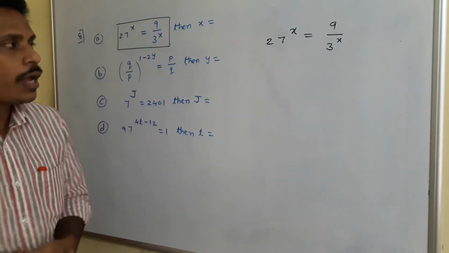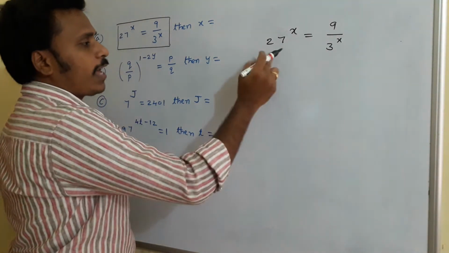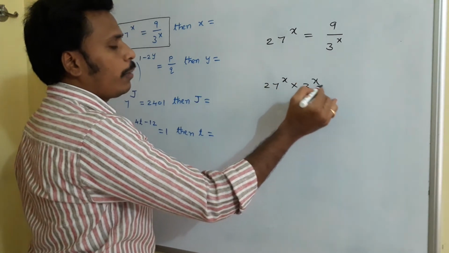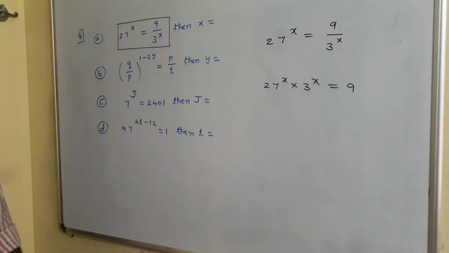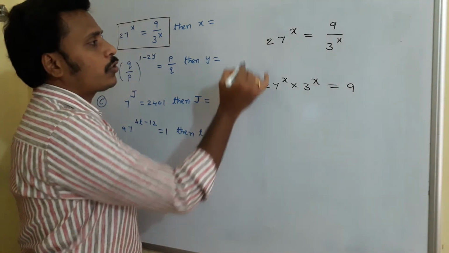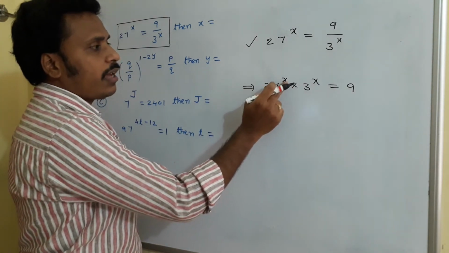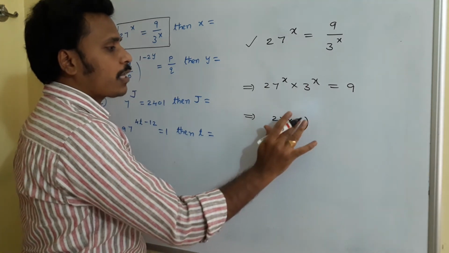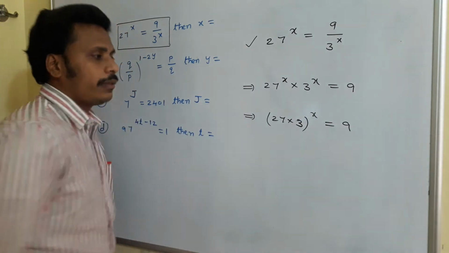That's one idea. The other idea is this: this is 27 power x, this is 3 power x, so do cross multiplication. What will happen? 27 power x into 3 power x is equals to 9. Is there anything wrong? Just a simple cross multiplication. And by the laws of exponents I mentioned in the 6th point, multiplication sign is there, so you just pick the power x out. 27 into 3 whole to the power x is equals to 9.